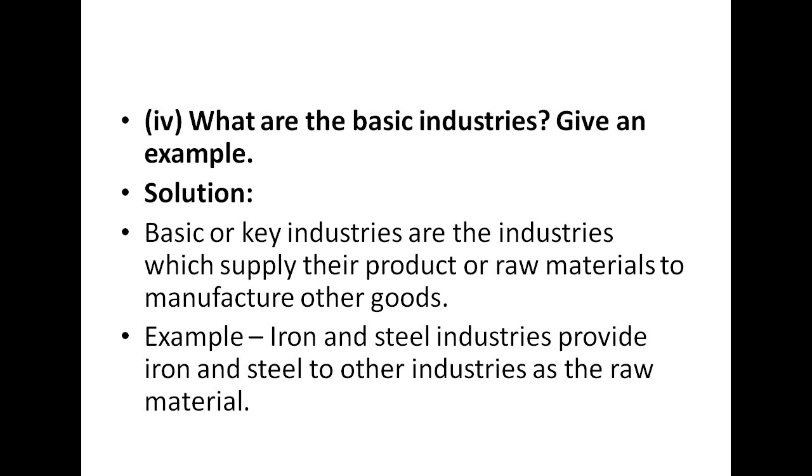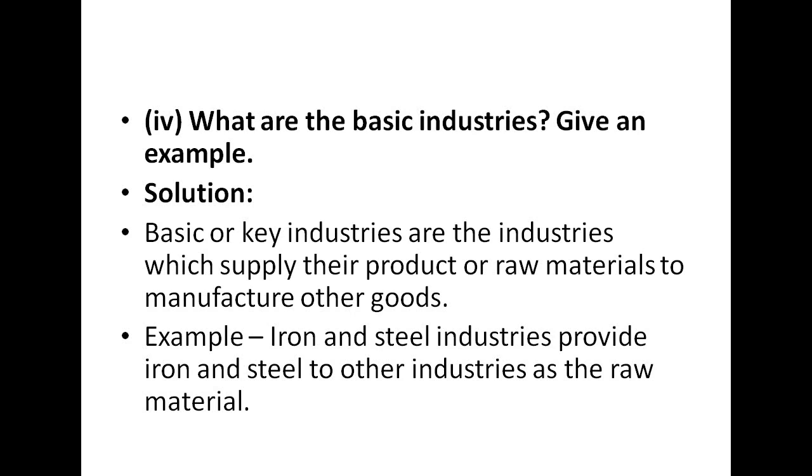So there are certain levels here where they are using these raw materials and manufacturing them into finished goods, and these products again are going to make some other kind of product. So these come under the basic and key industry, where there are certain levels where these products or raw materials go to manufacture other goods.